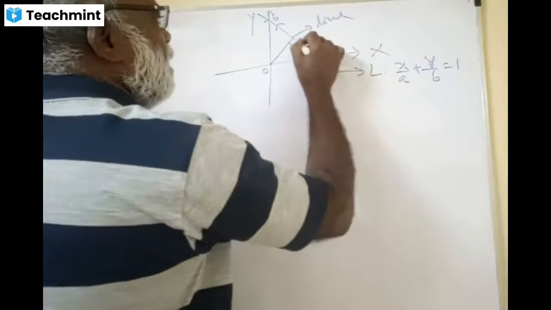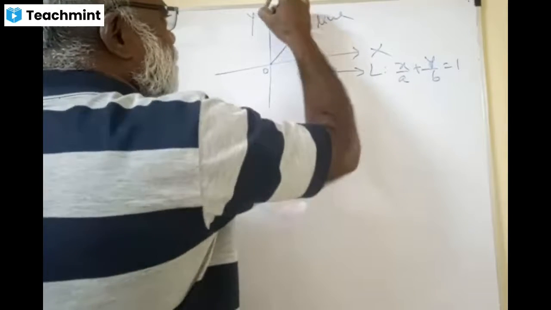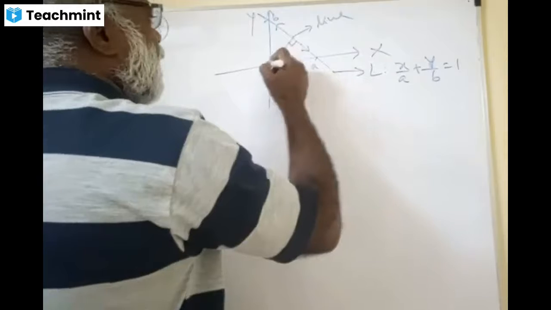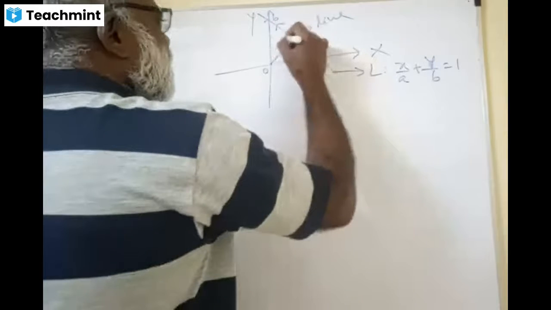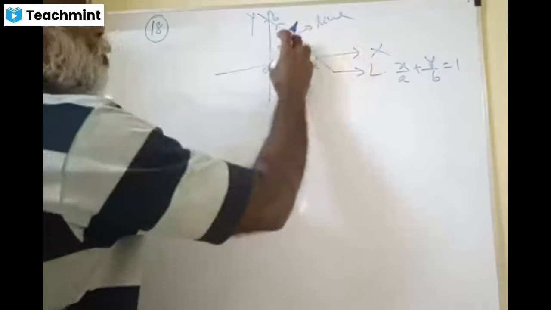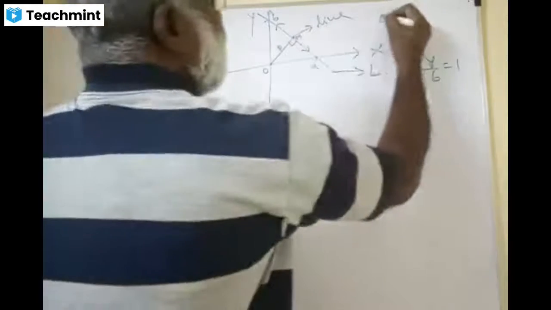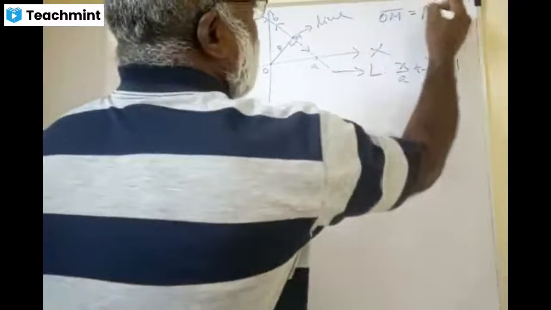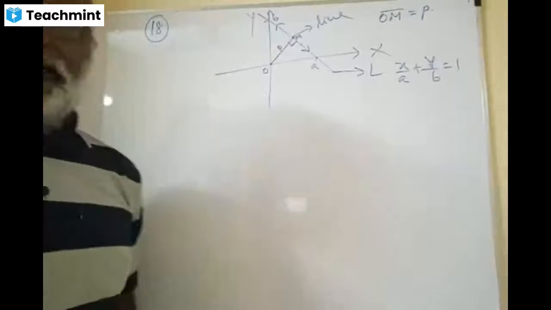All of you watch. This is the line here. And P is the length of the perpendicular. This point, you take it as M here. And OM is called P, dears. OM is called P. They have given. Okay, done. Come on, dears. Next.